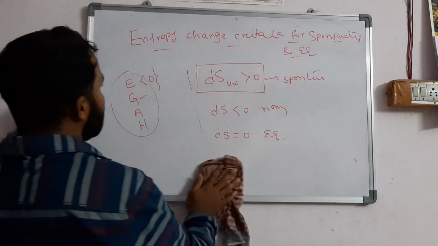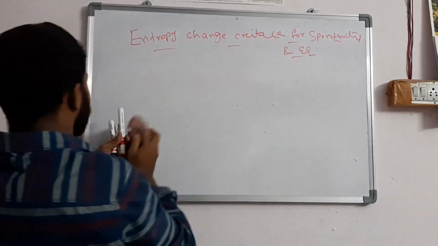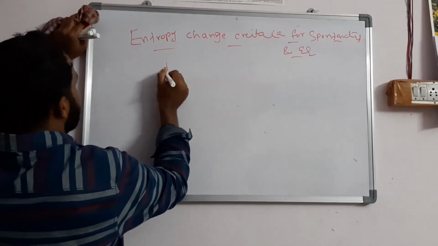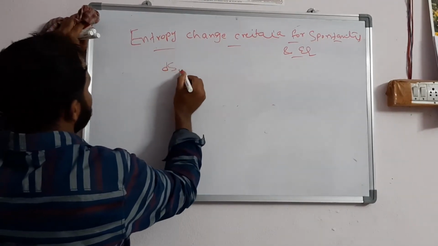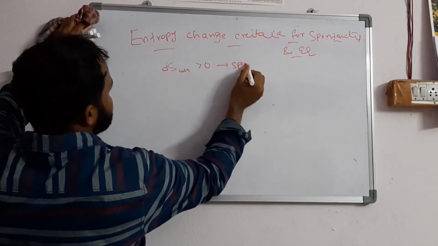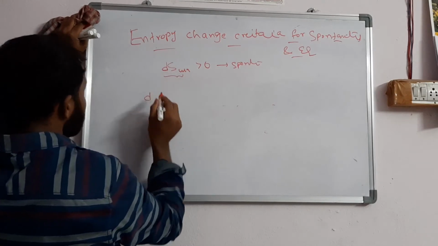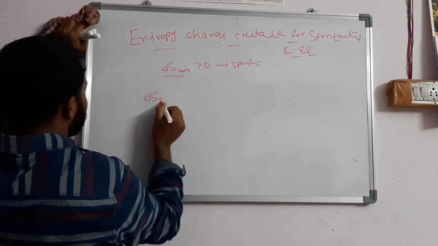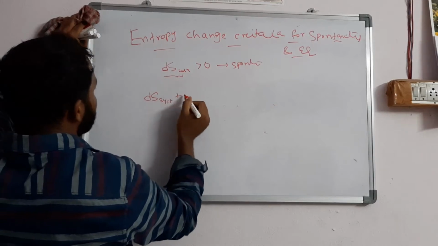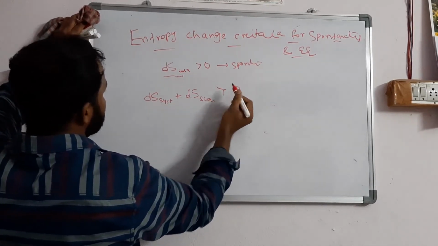Now we will see how to calculate all of these. First write dS universe greater than 0, that is for a spontaneous process. dS universe is dS system plus dS surroundings, which is greater than 0.